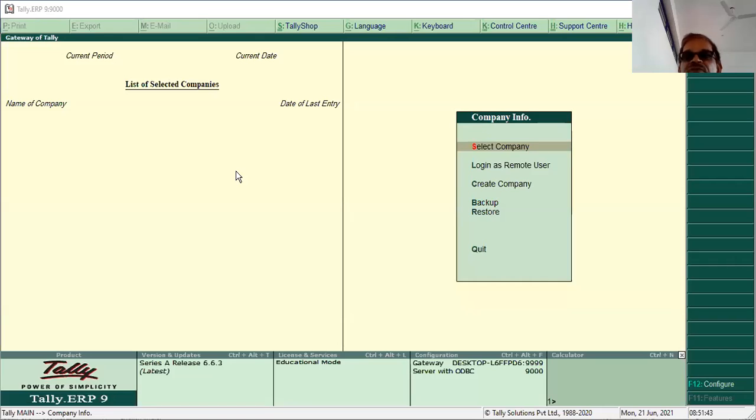I'll open the Tally software. Directly create a company. You get company info; create a company here. I will click on this.